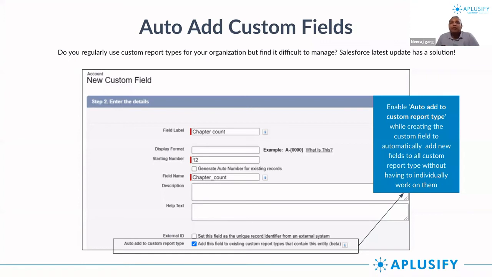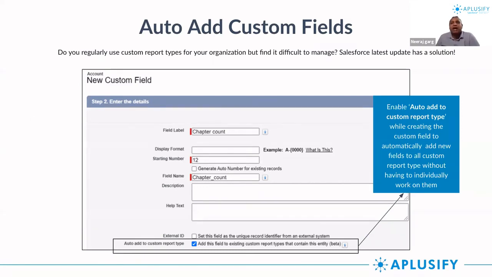As soon as you click on it, that custom field automatically gets added to all the custom report types that you are pulling in. So you save the hassle of going into every report and adding that field manually. It is available to you on all the report types, and you just have to drag and drop that field into your report as and when you require.